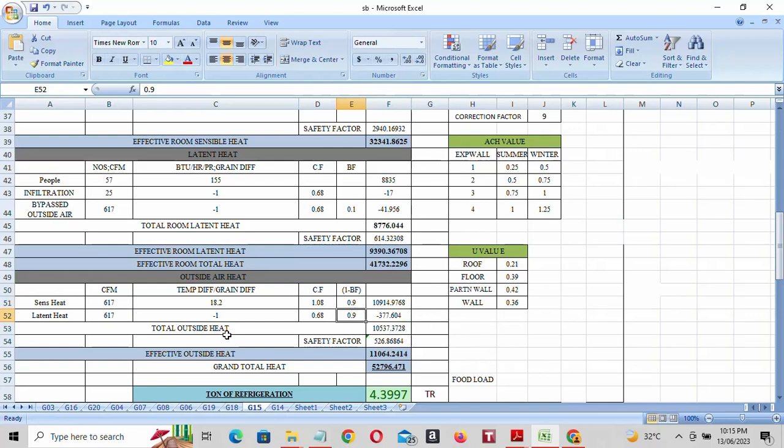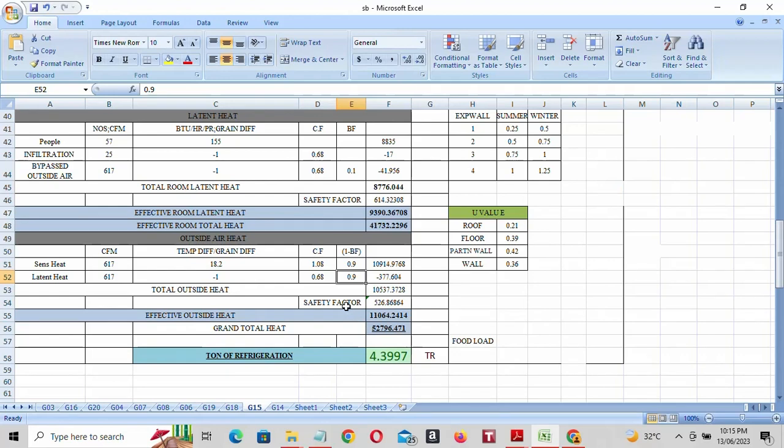So total outside heat is 10,537.3728. And safety factor, you have to multiply 0.05 into this total outside heat, you will get this value. Okay.